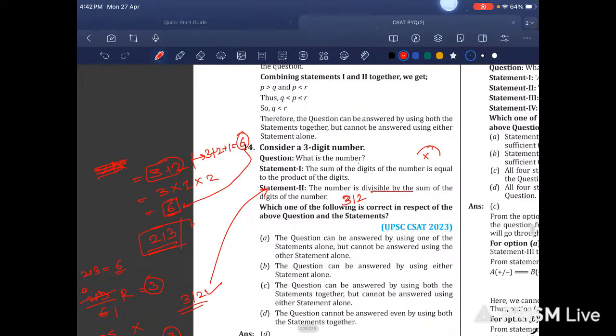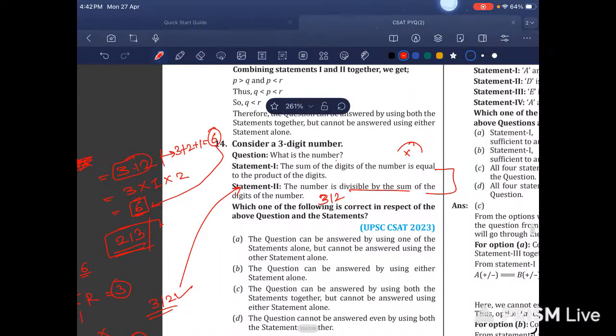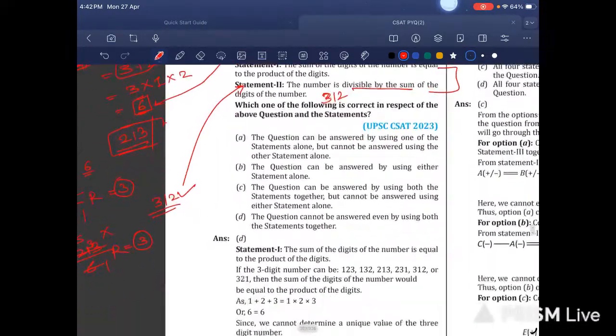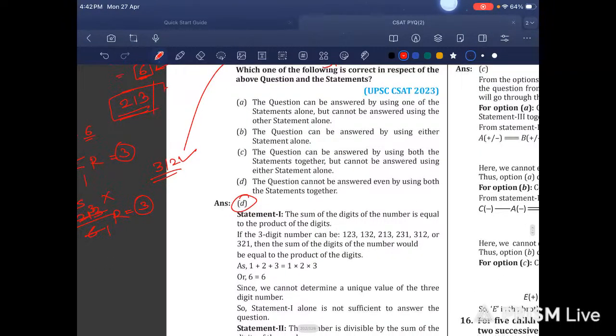That means the sum of the digits is divisible by 3. If you combine both these statements, you get the answer. Let us see what they have given. Achha, so they have given option D as correct. Okay, so they have used this logic.